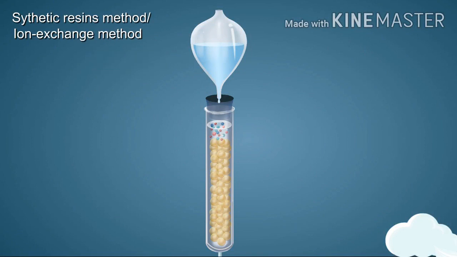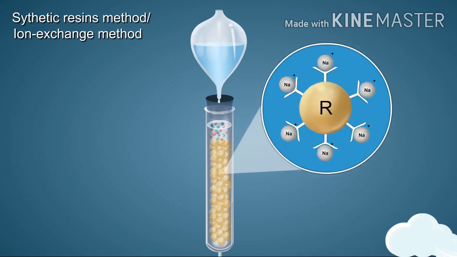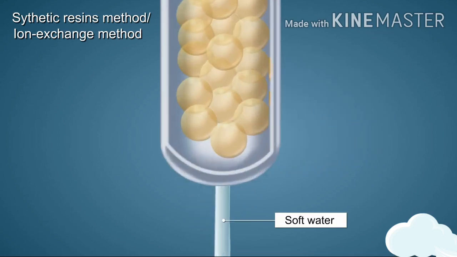Ion exchange resins are of various types, but the ones used to remove permanent hardness are represented as RNa. These resins are water insoluble and work by exchanging ions when added to hard water. Such resins exchange their sodium ions with the calcium and magnesium ions of the hard water, thereby freeing it from calcium and magnesium ions. This way, the water no longer remains hard.